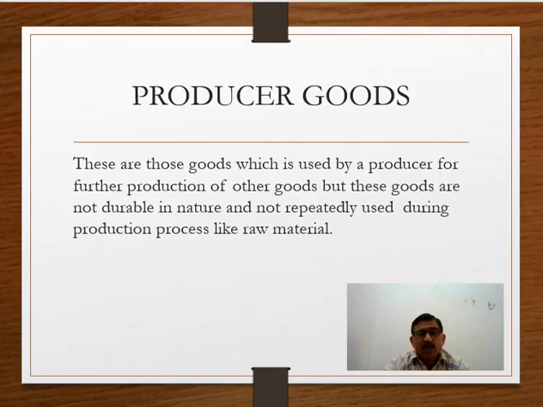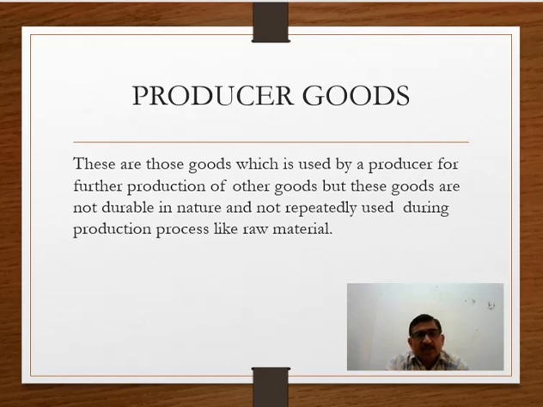Basically, capital goods are different from producer goods in the sense that producer goods are used by a producer only one time in the production process. They are not the fixed assets of the producer. They are not used by a producer again and again in the production process. Whereas producer goods are only one-time use goods used by a producer for the production of other goods.